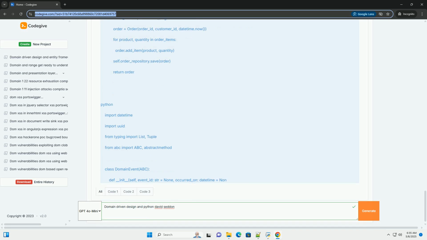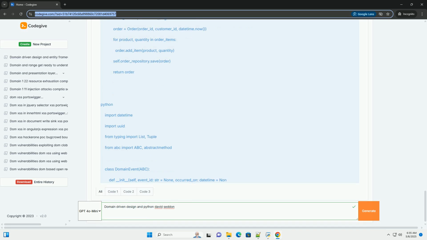8. Service: an operation that doesn't naturally belong to an entity or value object. It represents a business process or rule that operates on multiple aggregates or domain objects. Services are stateless and typically perform actions rather than holding data.